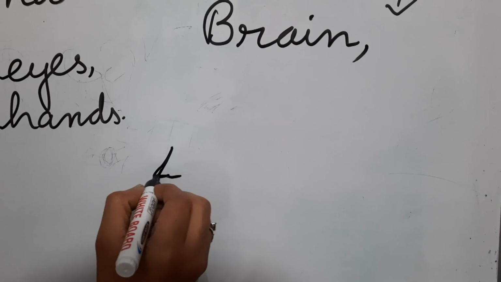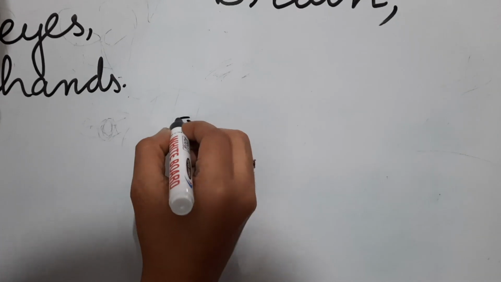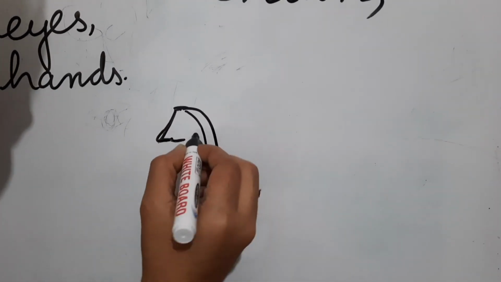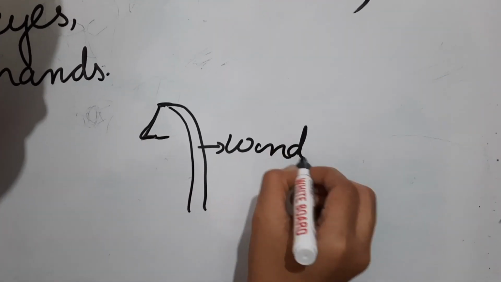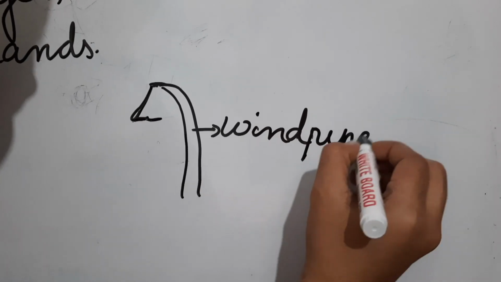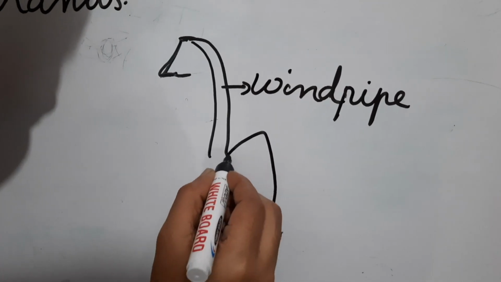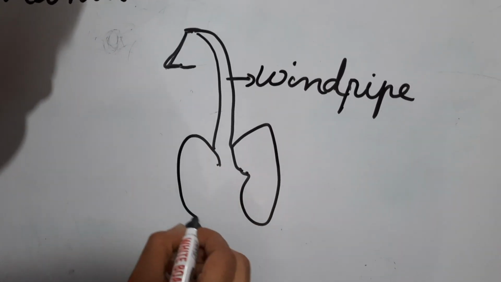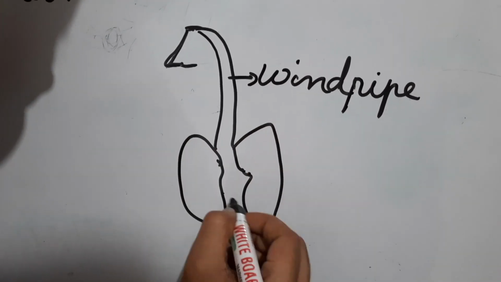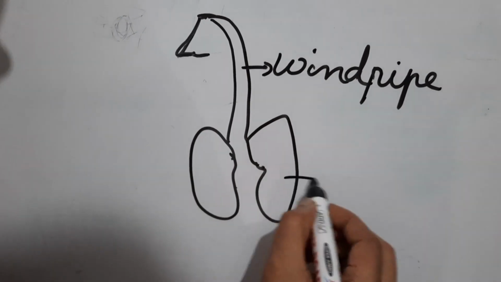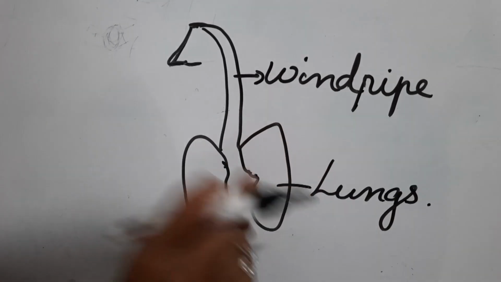Imagine that is a nose. From the nose, there is a connection pipe like this. It is called the windpipe. The air is entering through the windpipe, and on the chest we have two balloon-like sacs, that are known as the lungs. So now we have seen two internal organs again, windpipe and the lungs.